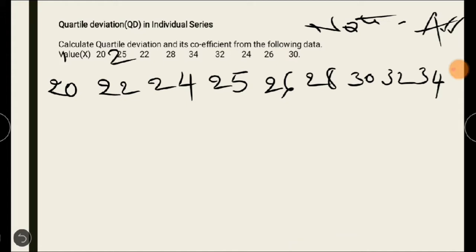So I am giving the number here, 1, 2, 3, 4, 5, 6, 7, 8, 9. So here n is 9. That is the number of observations, what we will call it.